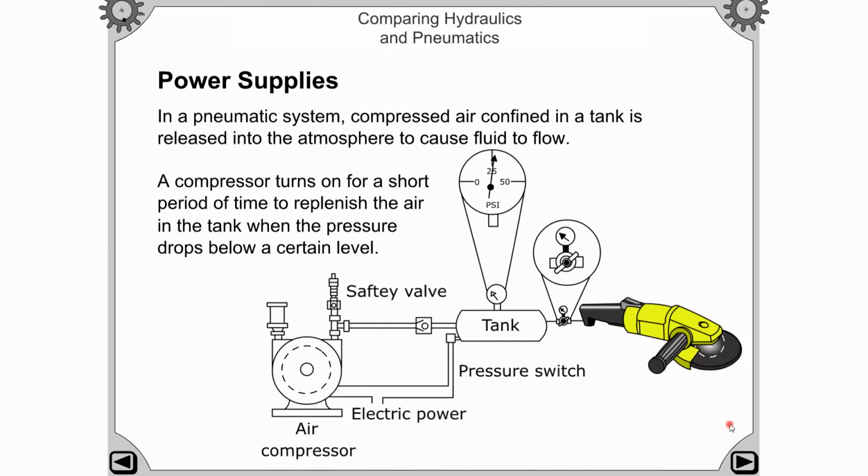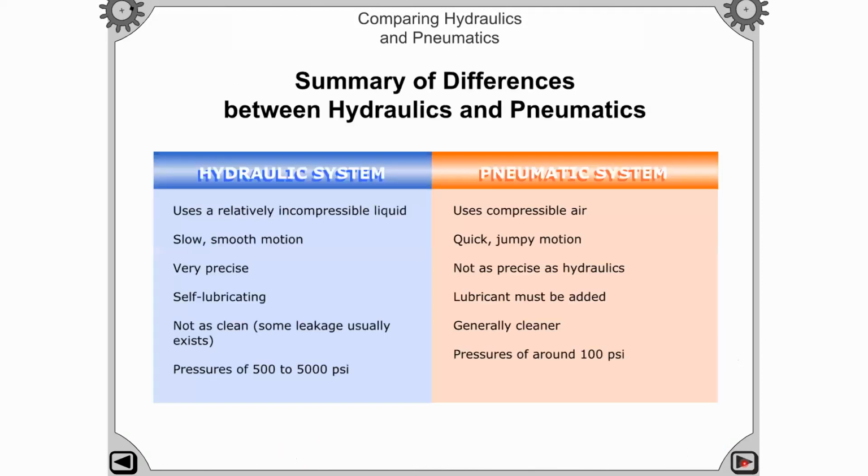So in terms of power supply, a pump is used in hydraulic systems to provide the fluid to the components of the hydraulic system, and in terms of pneumatic power supply, the air compressor is there to provide the air to the pneumatic systems as shown in the figure, right?